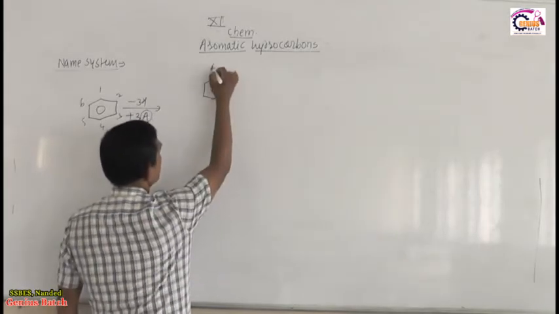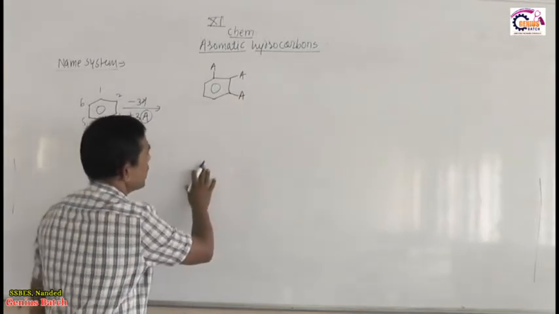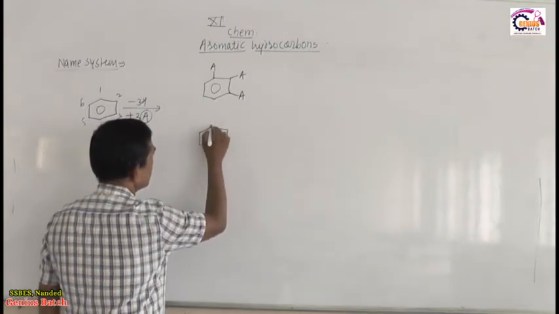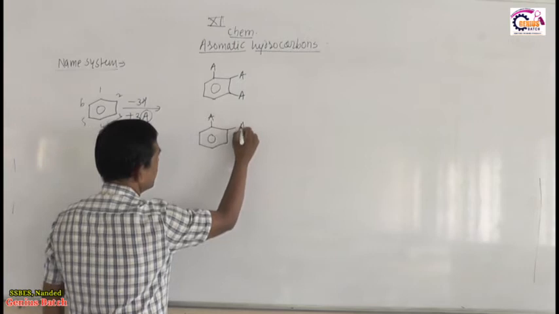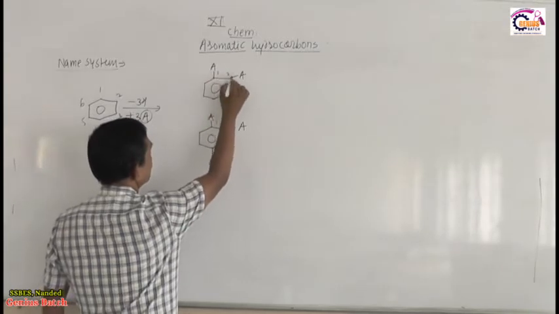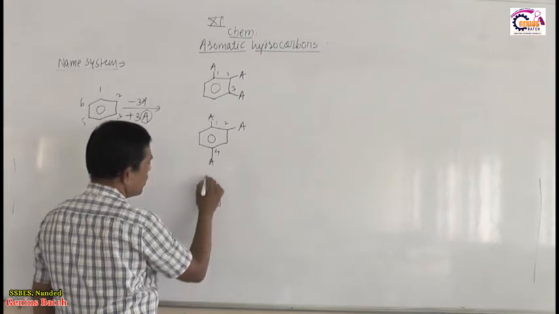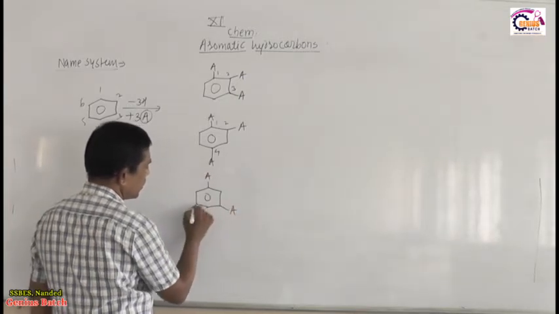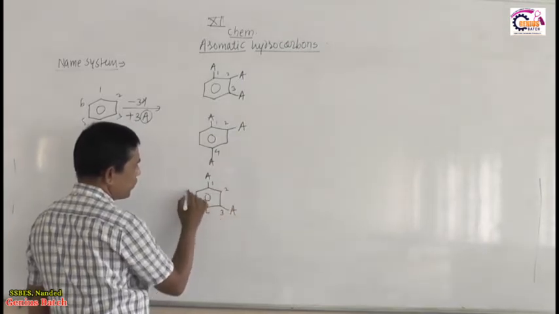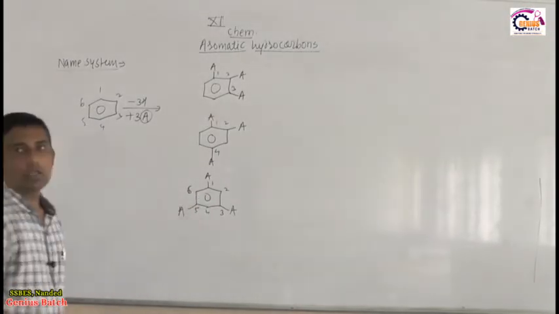One, suppose this one A, this one A, and here A, meaning hydrogens on 3 successive carbons are replaced by A. What is another way? The second possibility is this one. A, this one A, and this one A, meaning 1, 2, 4. This one is 1, 2, 3. The last possibility is this one. A, here A, and here A. 1, 3, 5. Look here, 1, 2, 3, 4, 5, 6.